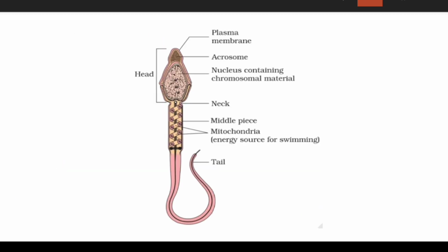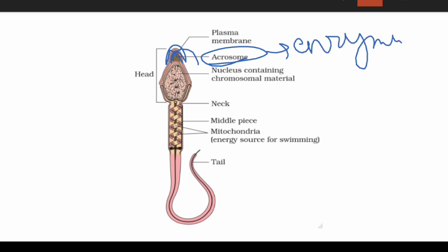We can see in this diagram the anterior portion, which is called the acrosome. The acrosome is a cap-like structure. Why is the acrosome necessary? Because it is filled with enzyme. Why is the enzyme required?